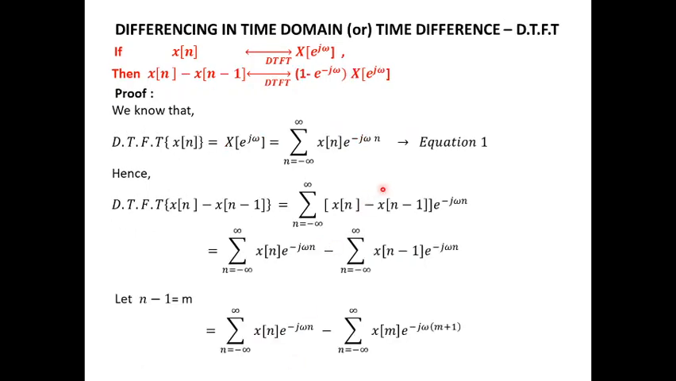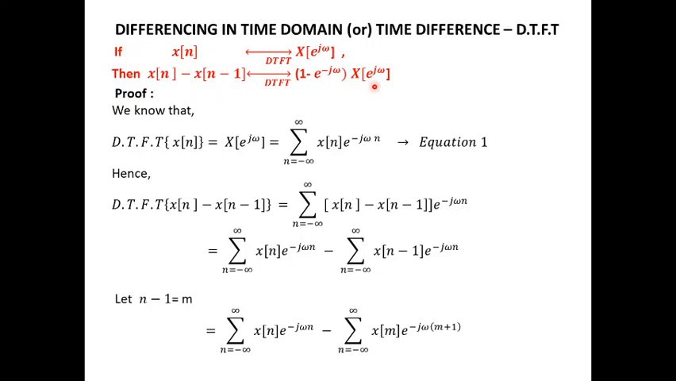Differencing in the time domain, or time difference. If x(n) has DTFT X(e^jω), then when we find the difference between x(n) and its previous sample x(n minus 1), that is x(n) minus x(n minus 1), the corresponding DTFT is X(e^jω) minus e^(-jω) X(e^jω).